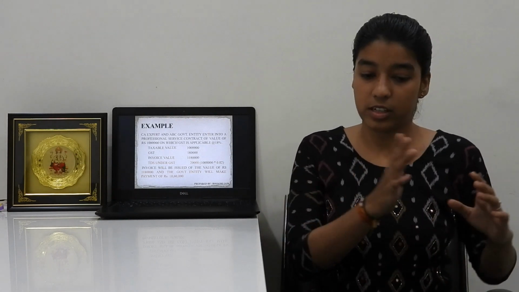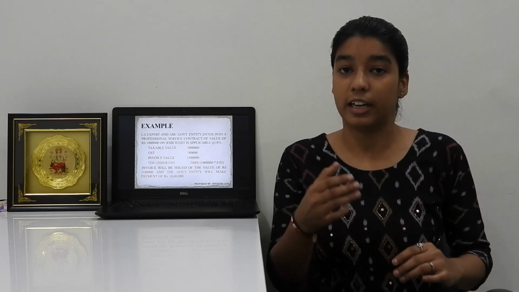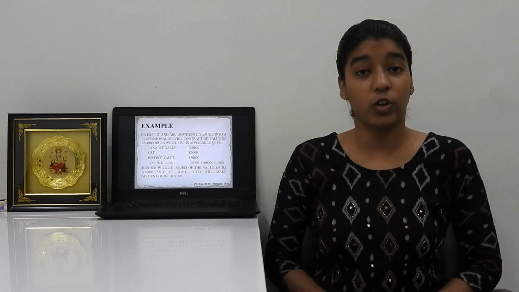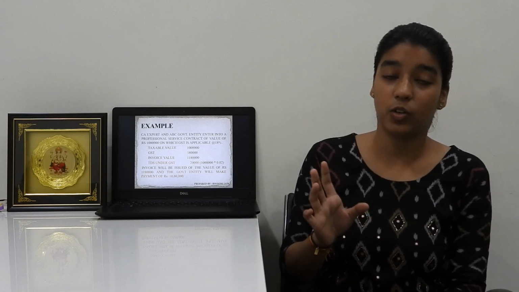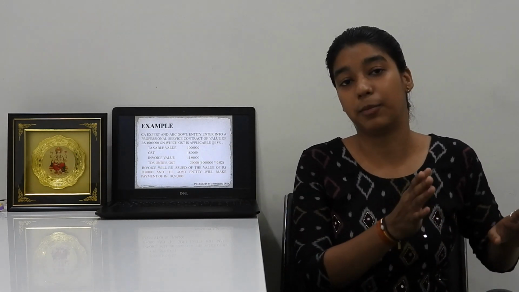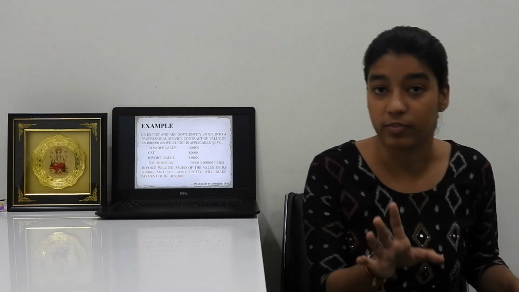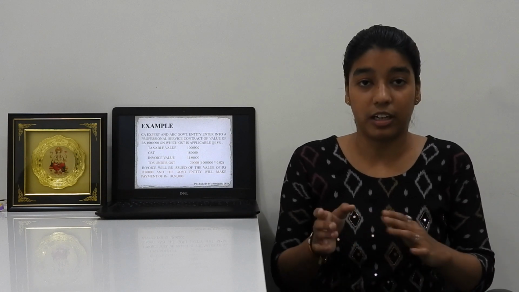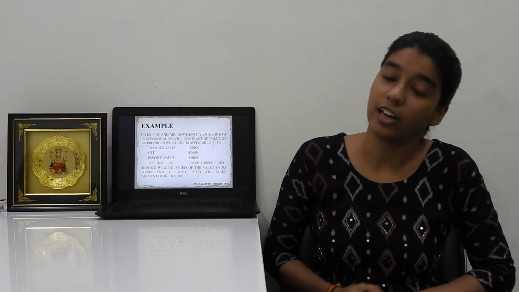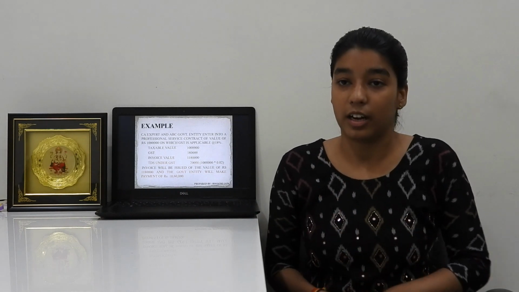Now, since TDS under GST is deducted, is there a requirement to deduct TDS under income tax act or not? The answer is yes. We are required to deduct TDS under income tax act. But on what value? The question may arise. The answer is we need to deduct TDS under income tax on the taxable value itself, that is 10 lakh rupees. The TDS under income tax act will be deducted at the rate of 10% of 10 lakh rupees. That is 1 lakh rupees.